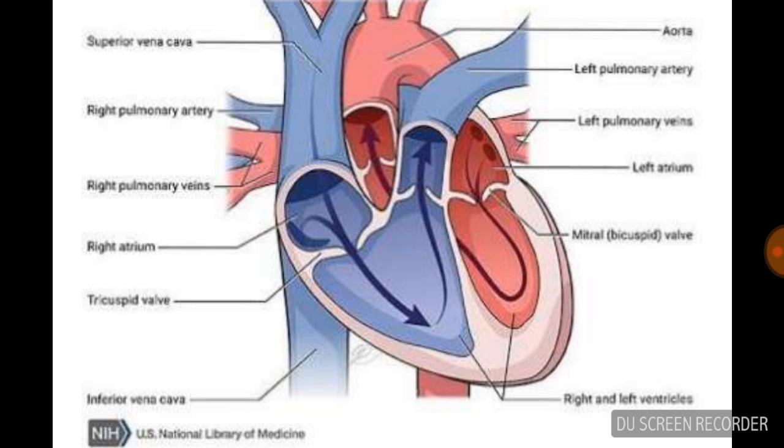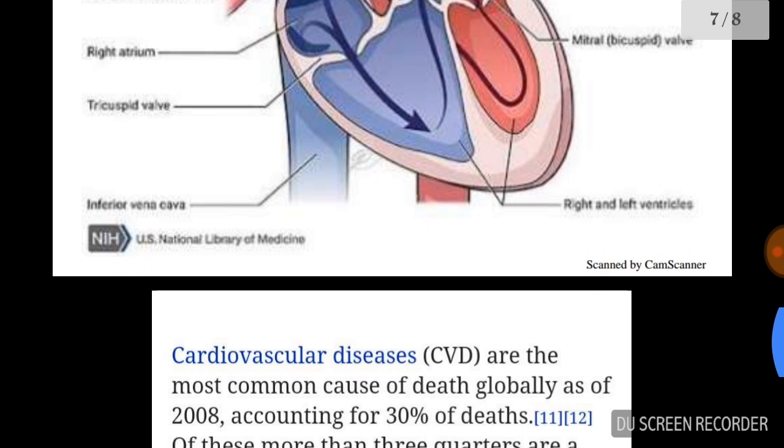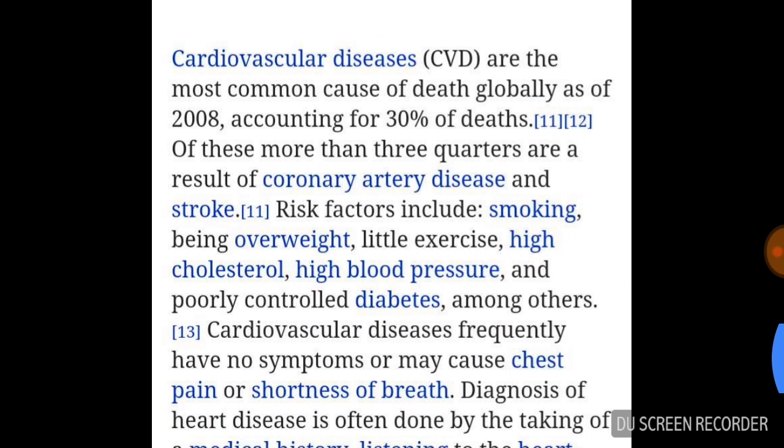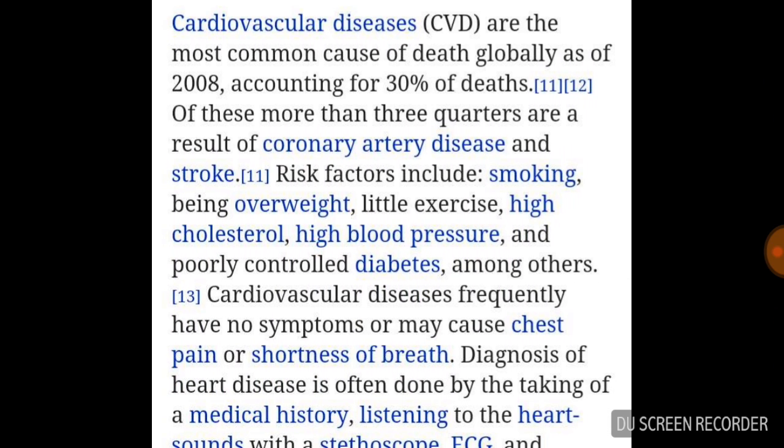It is seen clearly. Now the heart also has various diseases. The main one is cardiovascular disease. Cardio means heart, vascular means vessels. It is the most common cause of death globally as of 2008, accounting for 30% of deaths. Of this, more than three quarters are a result of coronary artery disease.